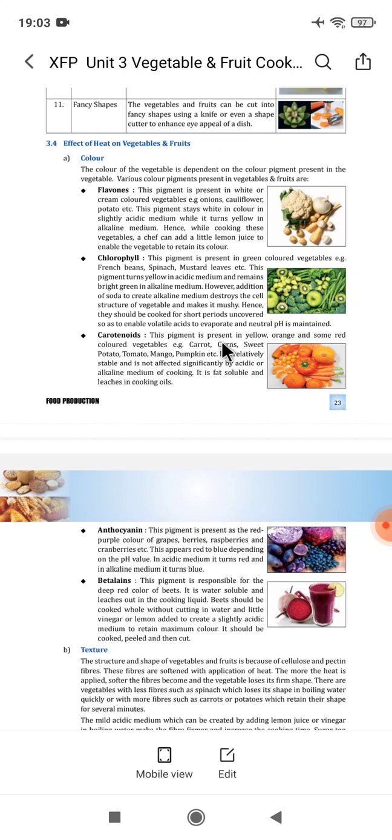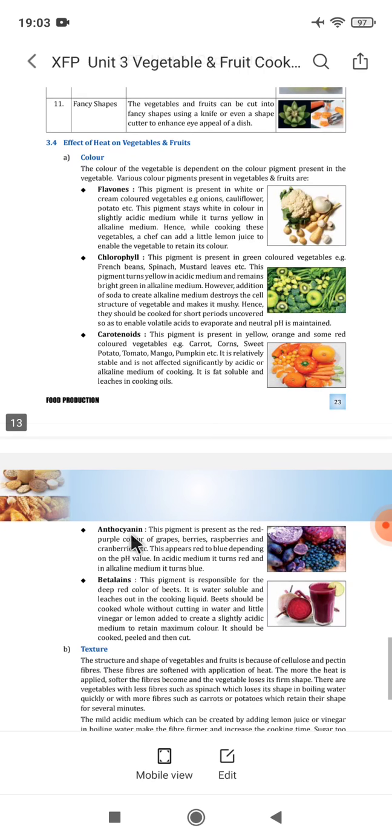This pigment is present in yellow, orange and some red colored vegetables. Examples are carrot, corn, sweet potato, tomato, mango, pumpkin, etc. It is relatively stable and is not affected significantly by acidic or alkaline medium of cooking. It is fat soluble and so it leaches in cooking oils.